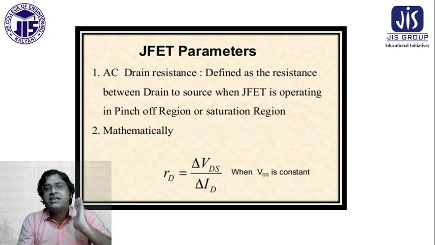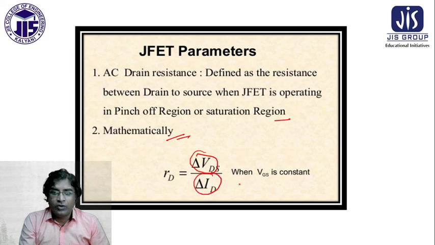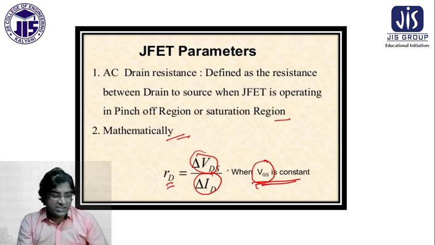AC drain resistance is defined as the resistance between the drain and source when the JFET is operating in the pinch off region or saturation region, and mathematically RD equals del VDS by del ID, the change of VDS over the change of ID, when VGS, the gate to source voltage, is constant. This is the mathematical representation of RD.